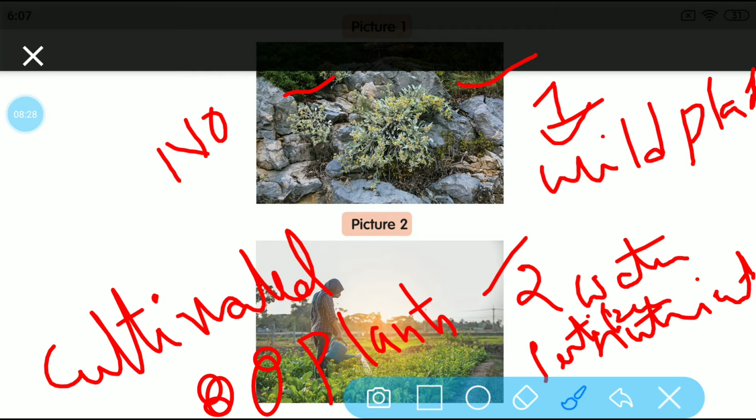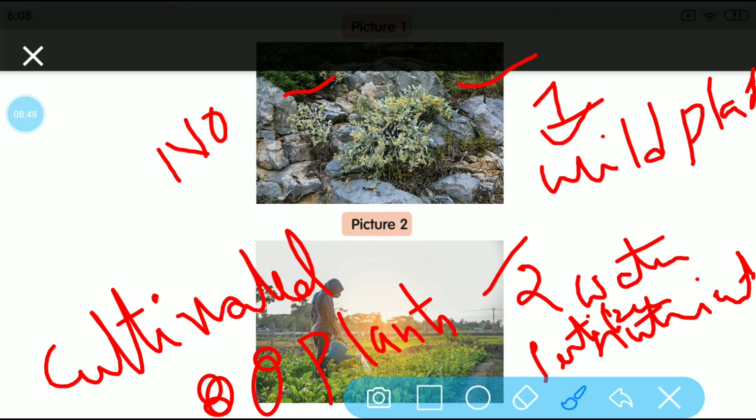When humans started doing agriculture, they started taking care of the plants. So cultivated plants come in the category where humans started adopting and growing plants on a very large scale for their use.